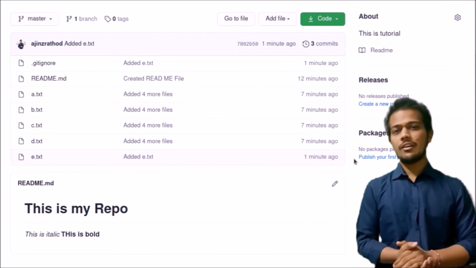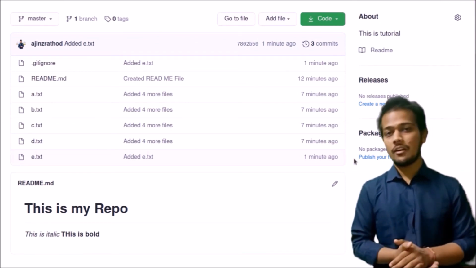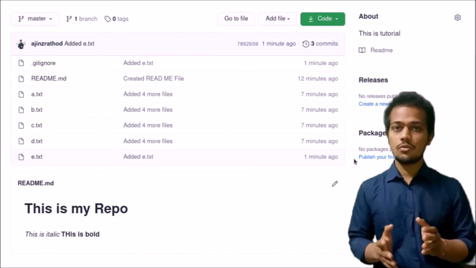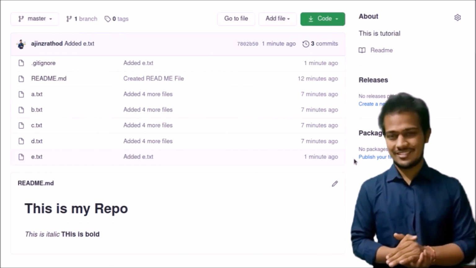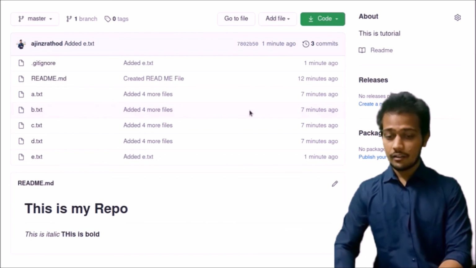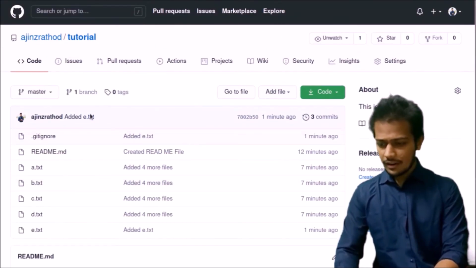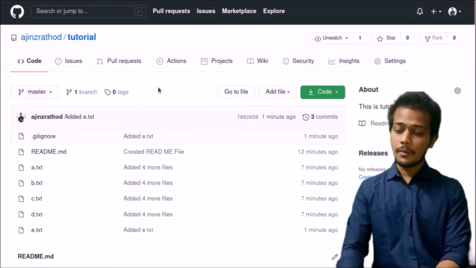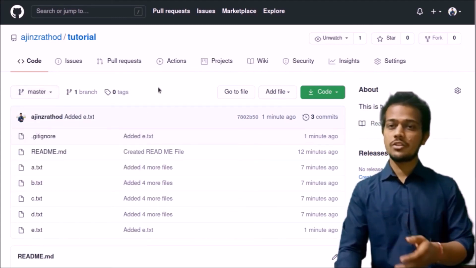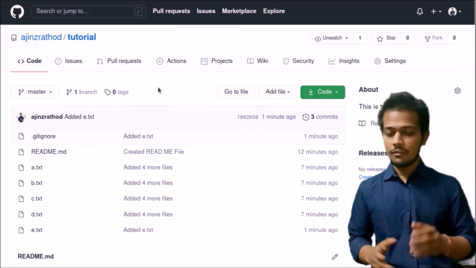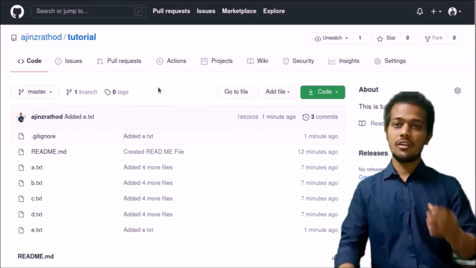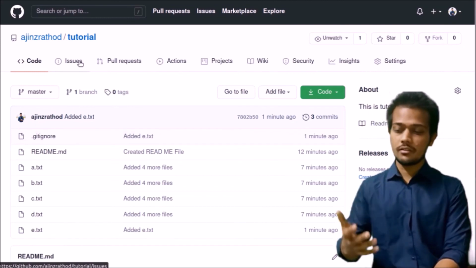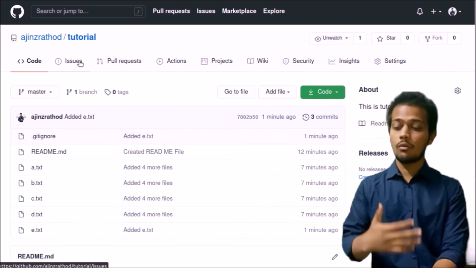Okay, so we have learned the basics of GitHub, and you can see that GitHub is a very powerful tool and one of the easiest tools that can be handled by programmers. Now we will see what this master option is. I told you that the main branch which is created is the master branch, which is created automatically by GitHub. We will get into all of this in our later series, in our intermediate course, because this was just for beginners, on how to create a repository and push into it.